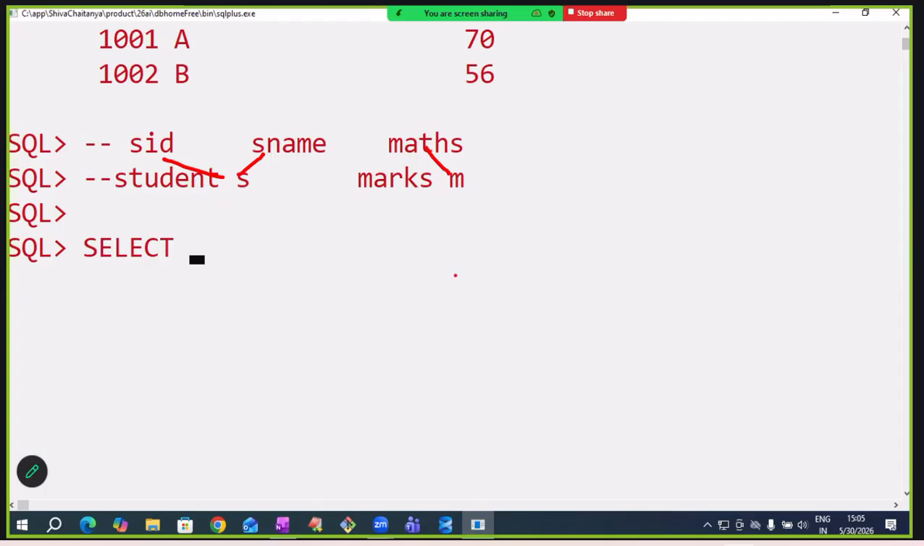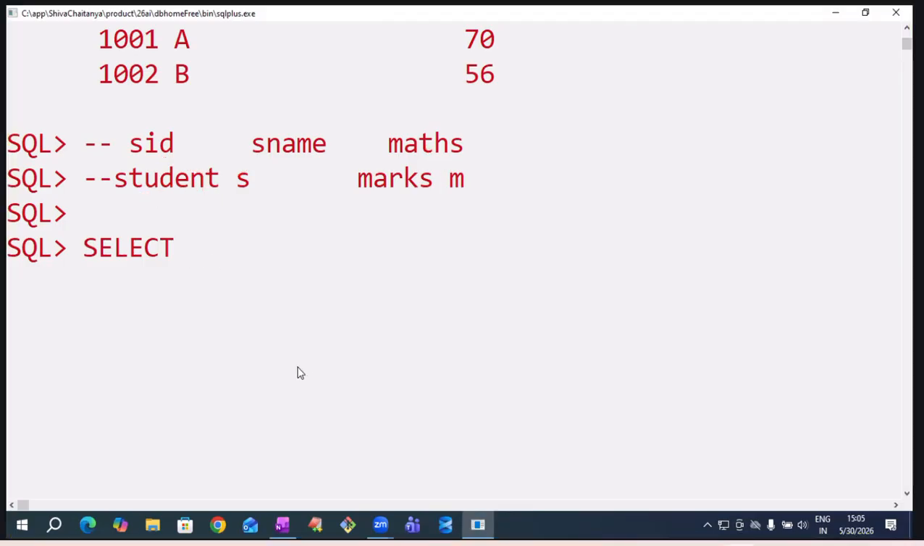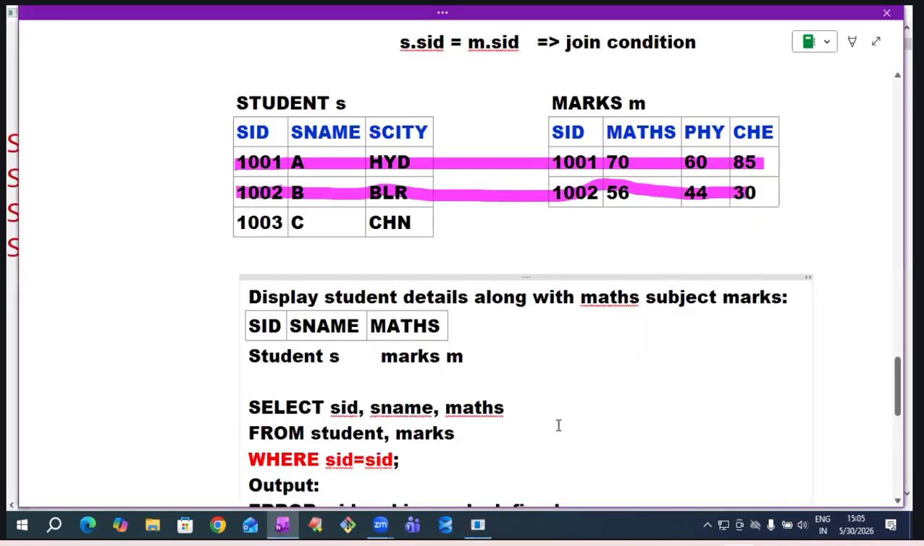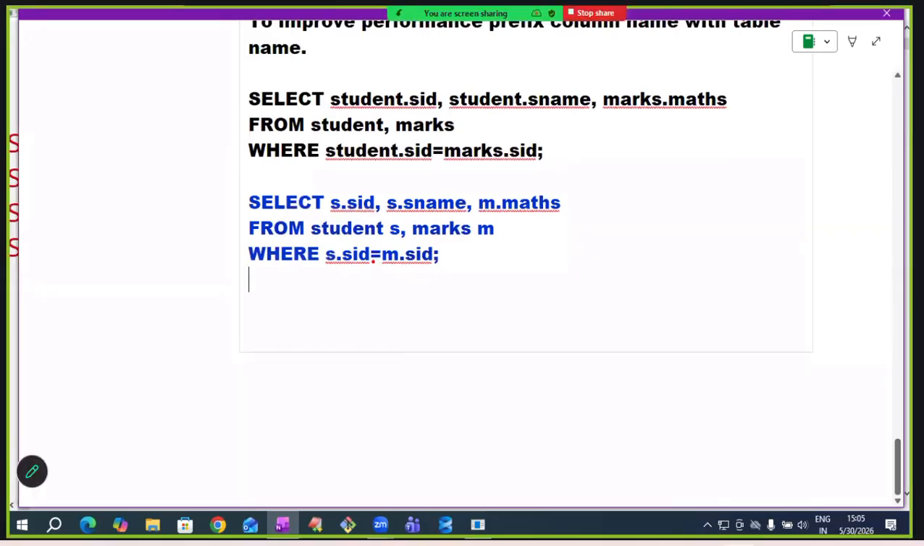Whenever we are writing a join query, prefix the column name with the table name. Use the table alias also. What we have tried, sir? Select S.SID, S.SName. Okay, first is the student. See here. Select S dot, student table. For the student table, I am giving the alias name S. For the marks table, I am giving the alias name M.